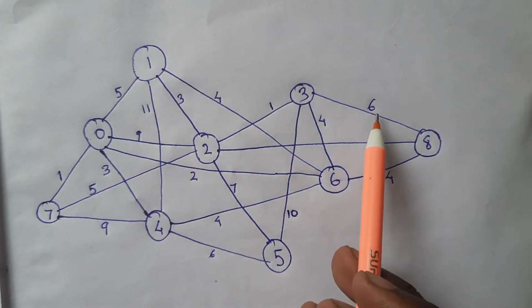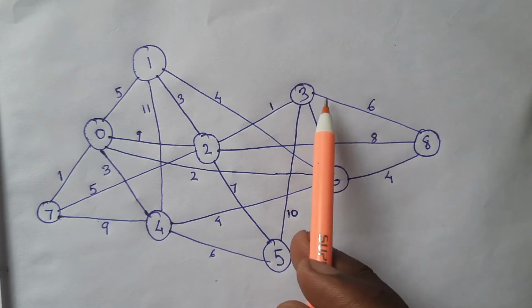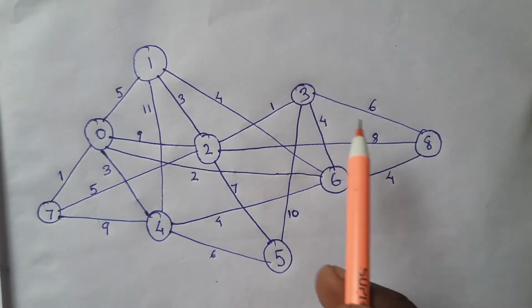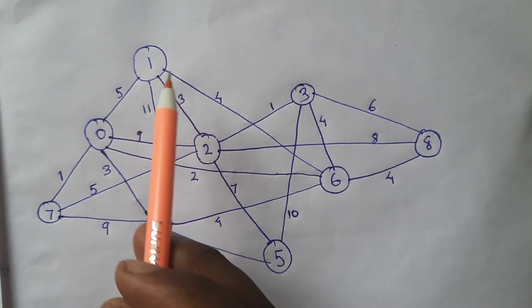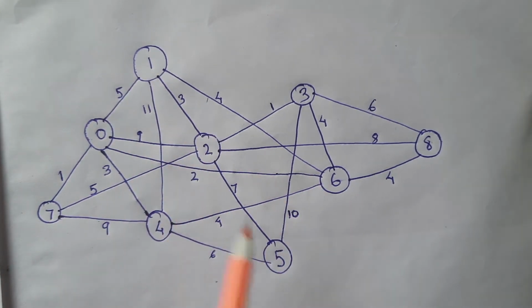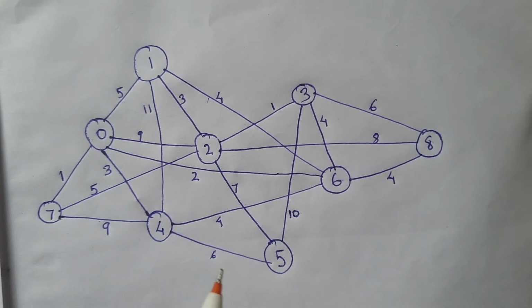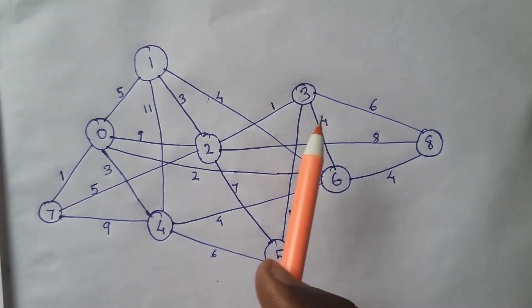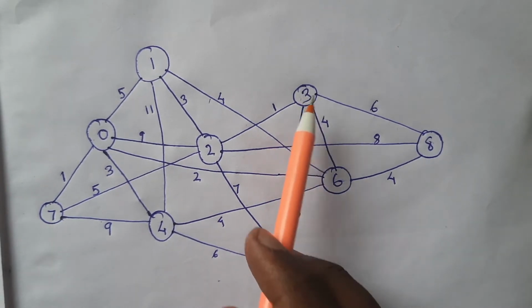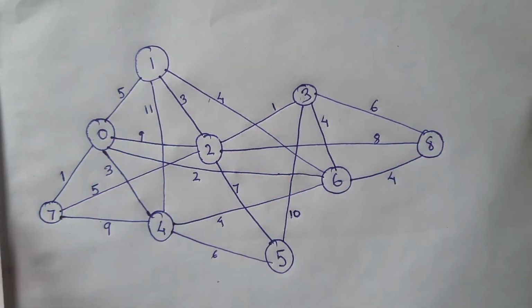I have assigned some metric, like 6 is the metric to go from 3 to 8 or from 8 to 3. Similarly, the cost to go from 1 to 6 is 4. Likewise, I have created a graph and assigned metrics to all these edges. Now it's time to solve this problem using Dijkstra's algorithm. Let's assume our starting point is 3. Let us find the shortest path from 3 to all the vertices.